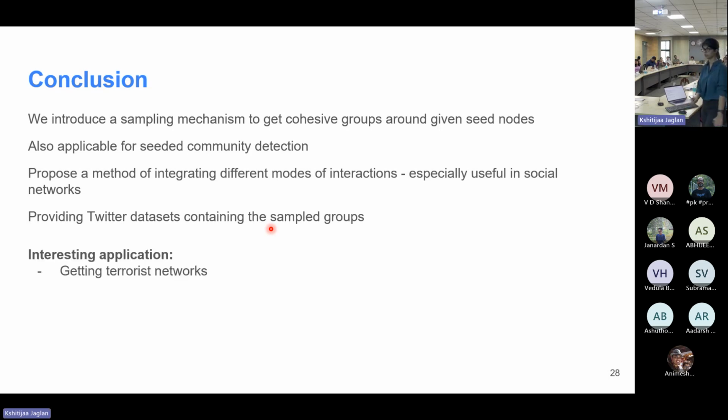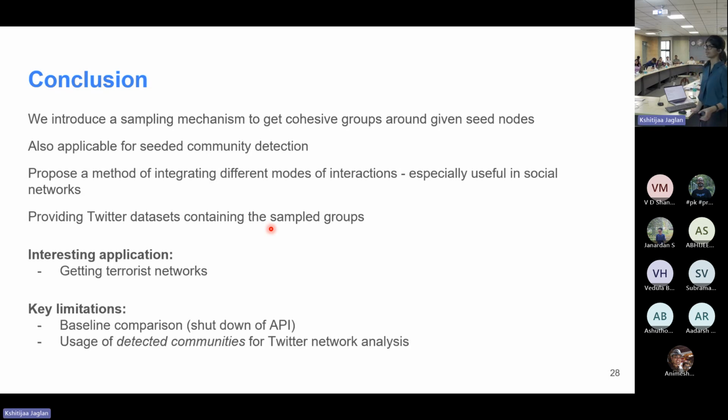And now moving on to applications, when I was discussing this particular project with a friend, he suggested that we can even get terrorist networks from such an idea. Because if you have information about, let's say, 5 or 10 terrorists somehow, and you know about connections between them and people they're connected to in some way, you will be able to, quote unquote, sample more terrorists. You'll be able to identify what group they're part of and how well they're connected. Because otherwise, just getting information about everyone and then trying to filter who is a bad actor and who is not, and so on, can be very time consuming. So such applications do give us confidence in this particular sampling mechanism.